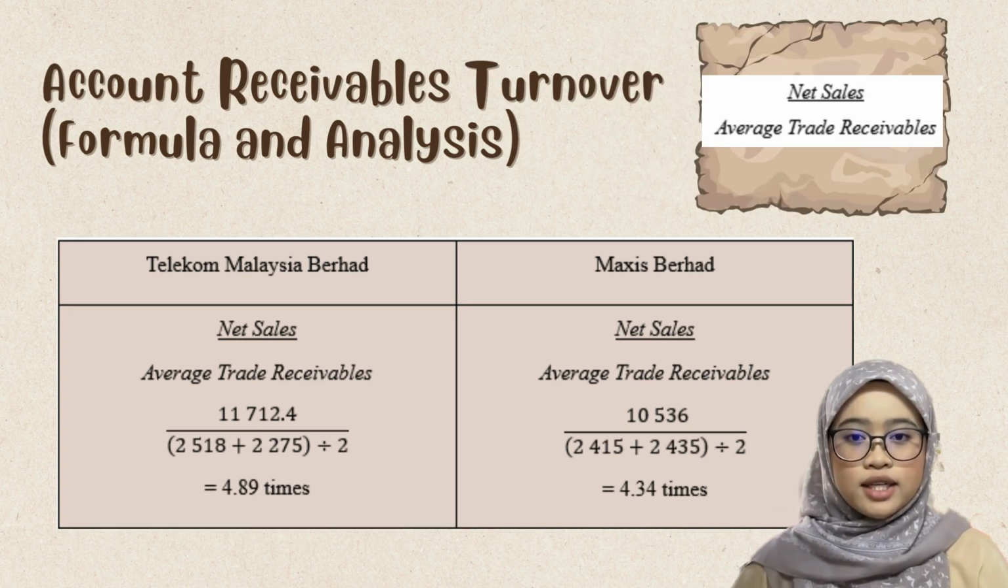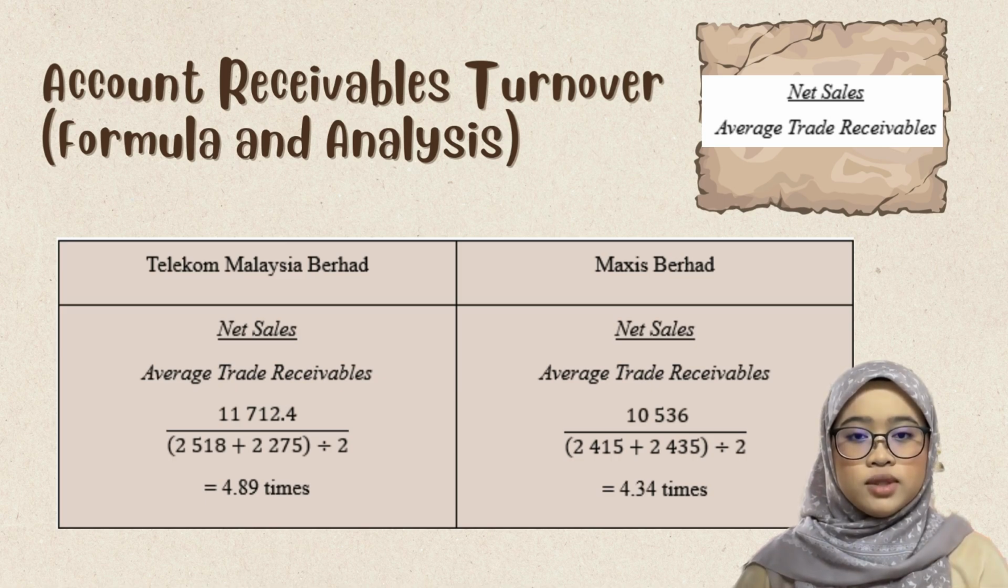Next, we look at the accounts receivable turnover. This ratio tells us how many times a company collects its credit sales in 1 year. So the higher the better. The formula for this ratio is net sales divided by average trade receivables. For Telekom Malaysia Berhad, average trade receivables is 2,369.5 million. So when we divide, we get 4.89 times.